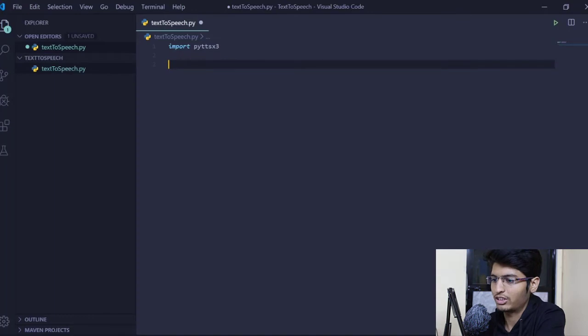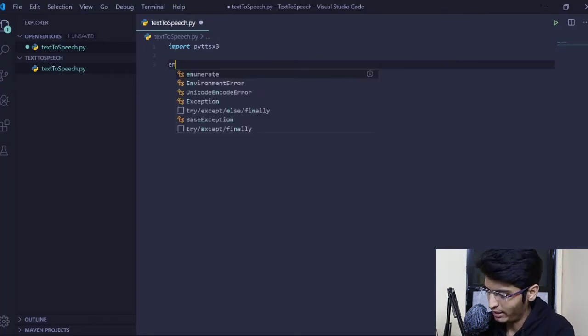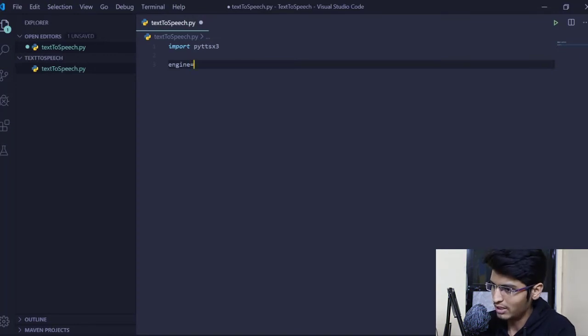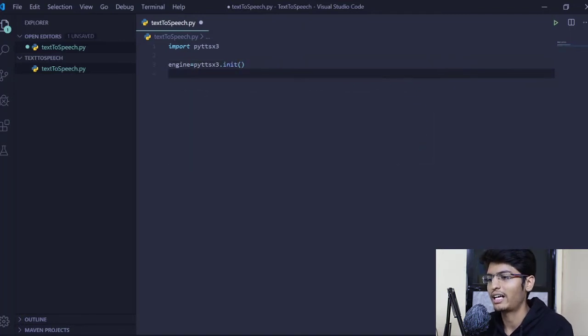Once we are done with the installation process, the first thing we need to do is initialize the engine, the driver that we are going to use. So how do we do that? First let's define an object called engine, and we have an init method that will help us achieve this purpose. This will initialize the engine or the driver that we want to use for converting text to speech. With this we have created the engine object, and we will utilize it in our whole project to achieve that task.